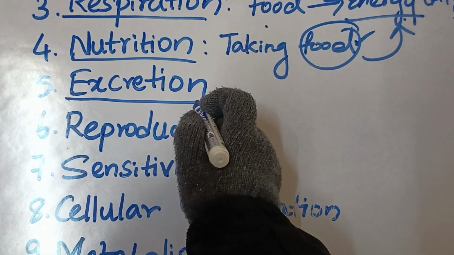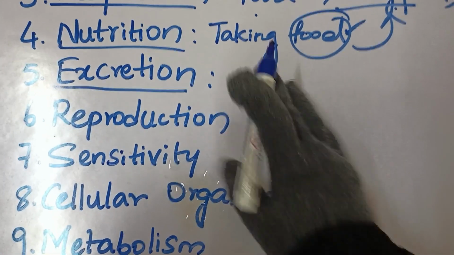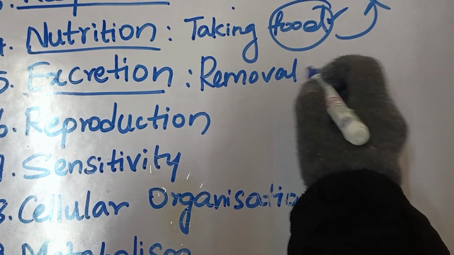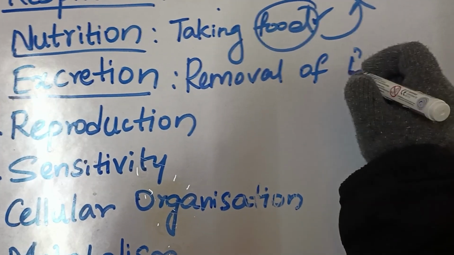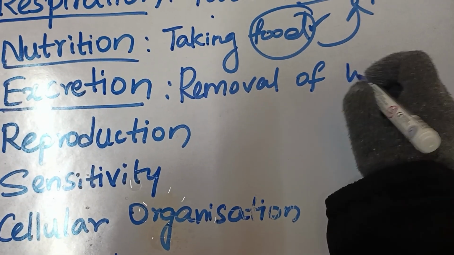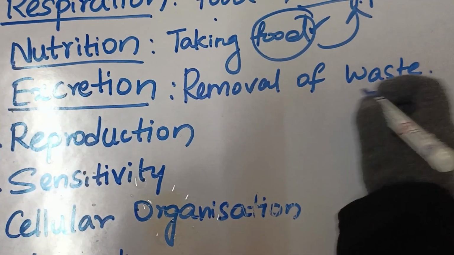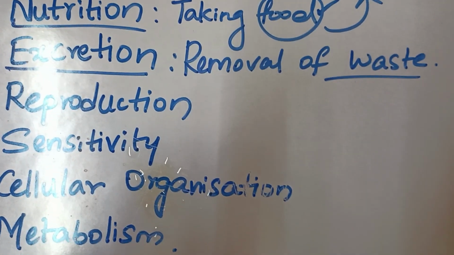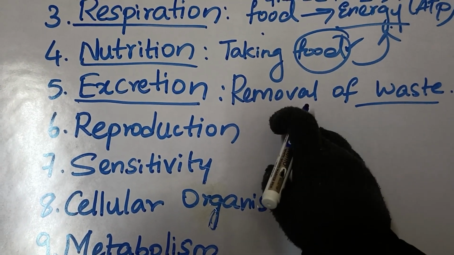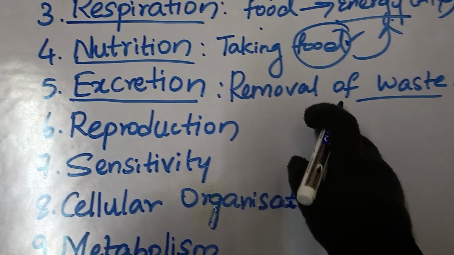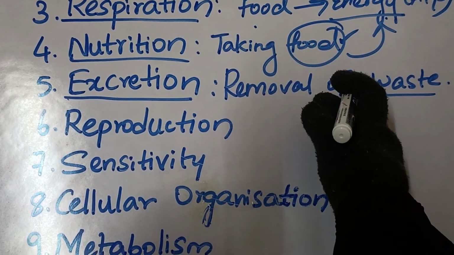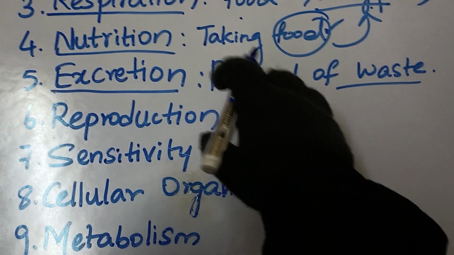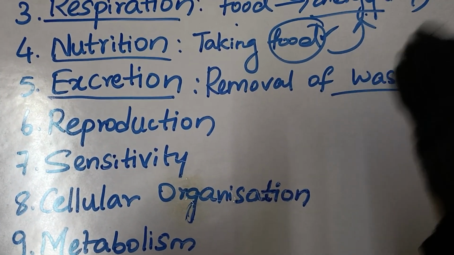Next important character is excretion. Excretion is nothing but removing the waste. Removal of waste out of the body of a living organism is known as excretion. Excretion is very important because when the waste gets accumulated, this can harm the body. That's why with the process of excretion, the waste will be thrown out of the body.